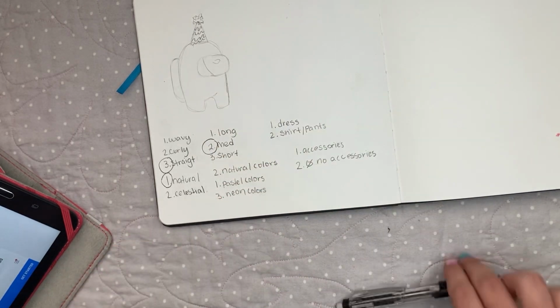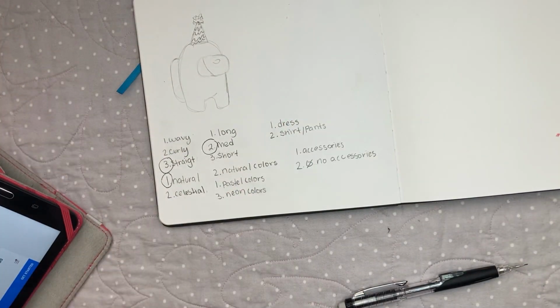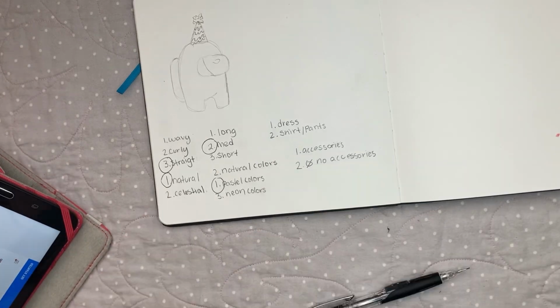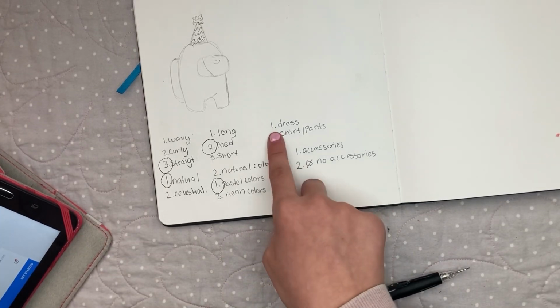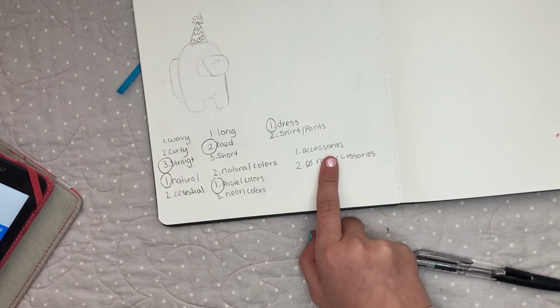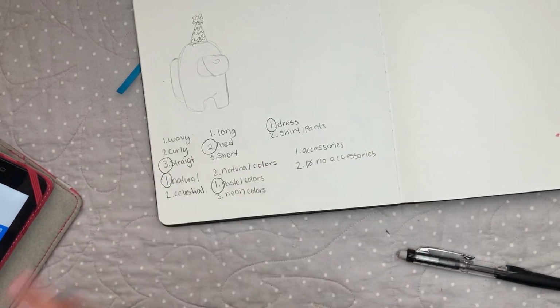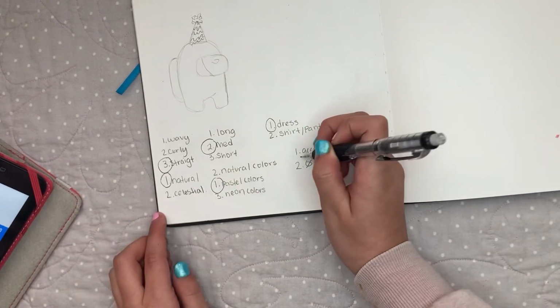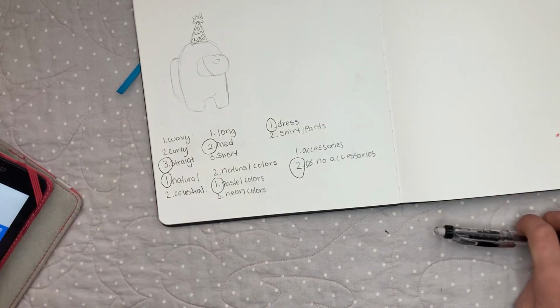Next, for her color scheme, let's hope she doesn't pick 2. Pick a number 1 through 3. 1. We got pastel colors, which I was hoping to get pastel colors. Pick a random number 1 through 2. 1. Okay, we're gonna have a dress. Pick a number 1 through 2. This is our final one. Let's see what it is. 2. All right, so looks like this girl's gonna have no accessories.